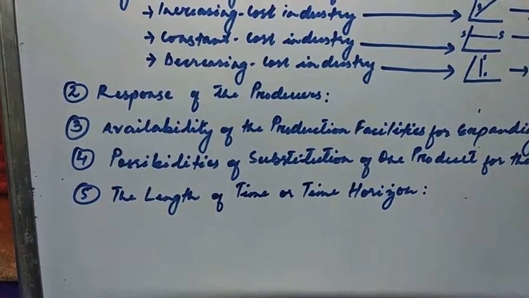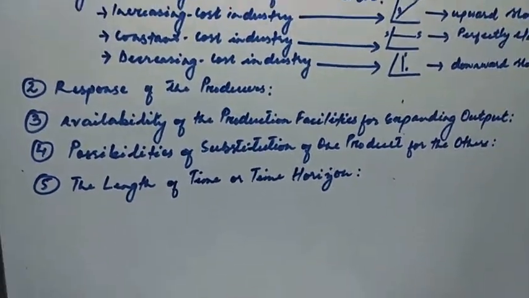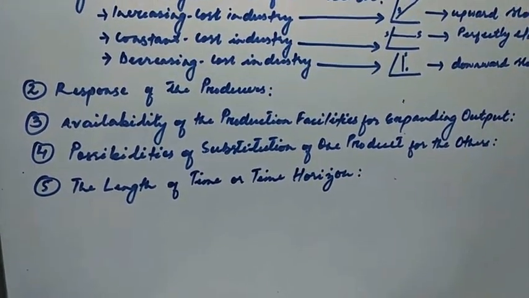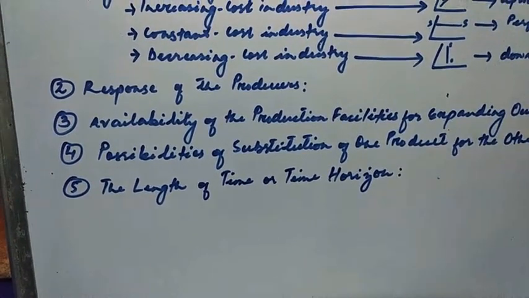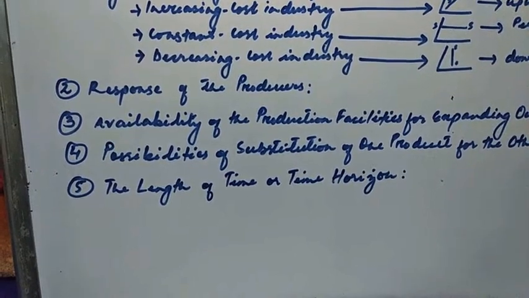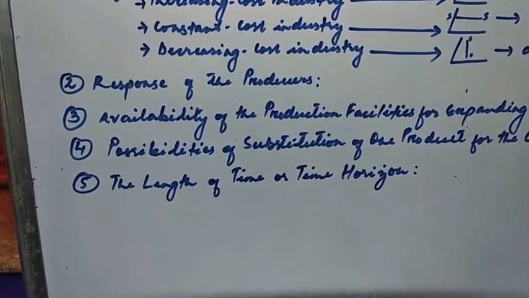That is the greater elasticity of supply. So if a producer gets a longer time to adjust, then the greater will be the supply. And if a producer has less time, then the lesser elasticity of supply will happen.